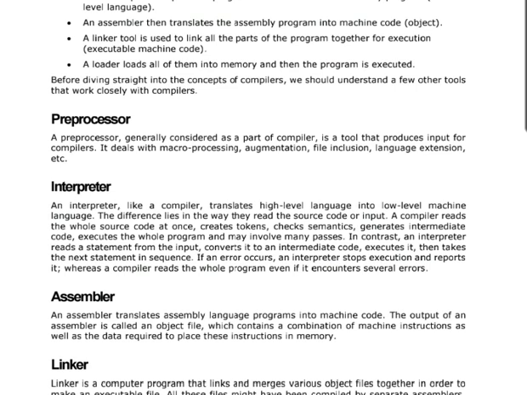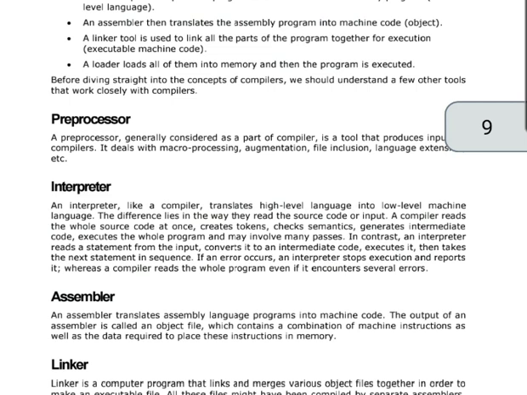So first we understand how a program using a C compiler is executed on a host machine. First, the user writes a program in C language, that is high level language. Then the C compiler compiles the program and translates it to an assembly program, that is low level language. And the assembler then translates the assembly program into machine code. A linker tool is used to link all the parts of the program together for execution, that is executable machine code. A loader loads all of them into the memory and then the program is executed.